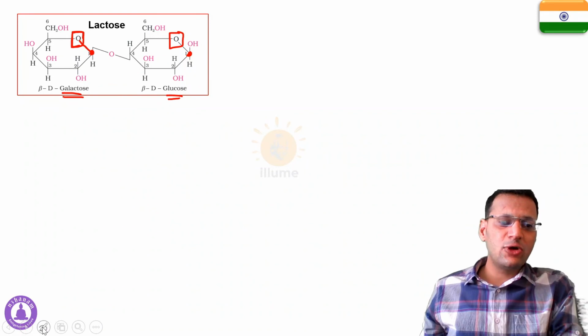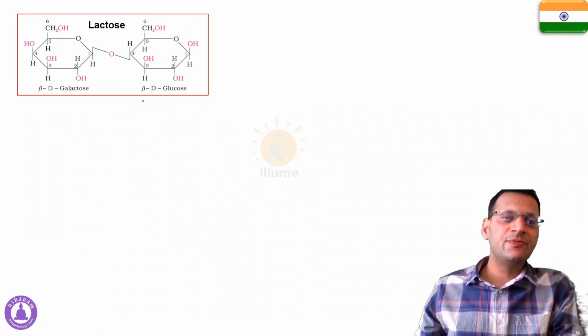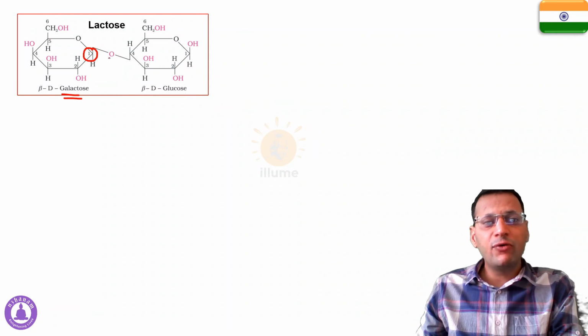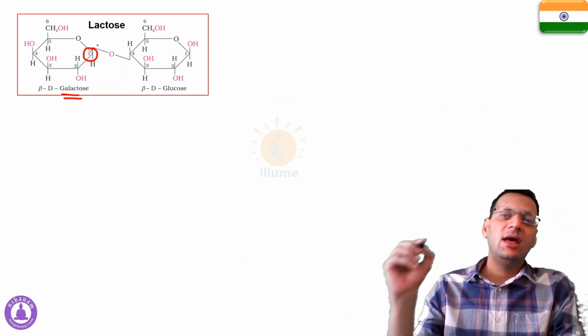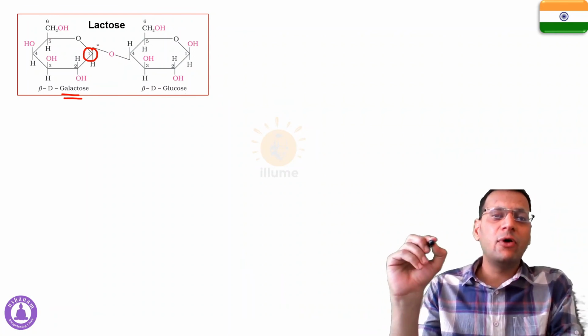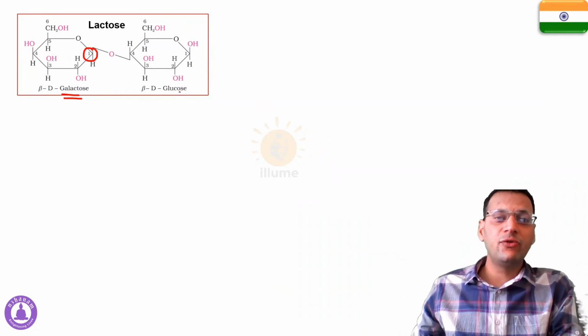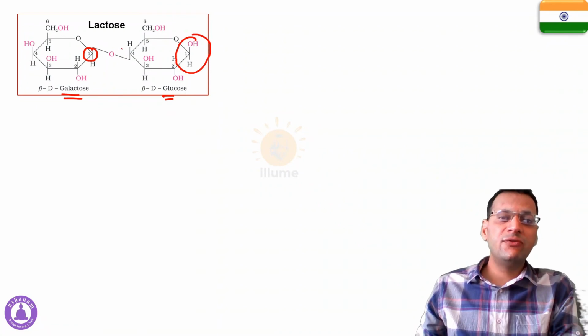In the case of lactose, listen to this very carefully. In the case of lactose, the functional group which is attached on the first carbon of galactose is involved in the bond formation. But the functional group of glucose is free. This is free because the fourth carbon is making the bond.